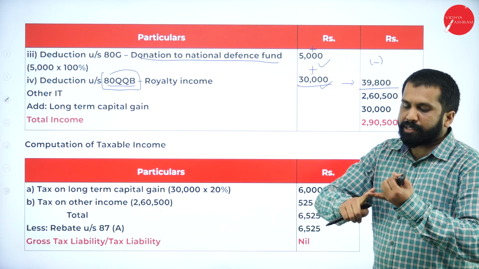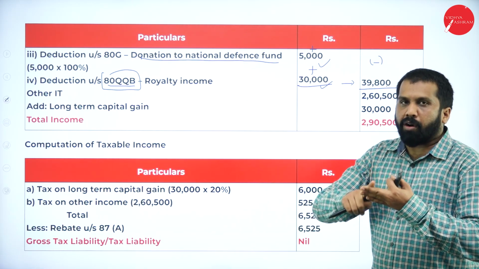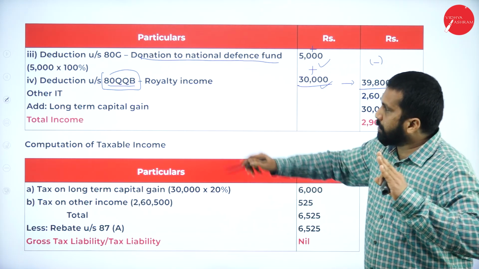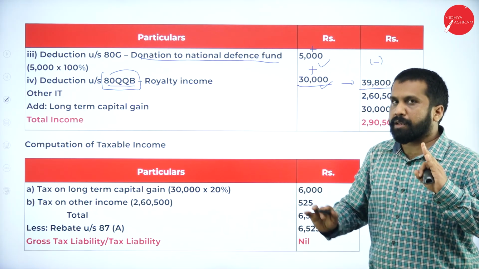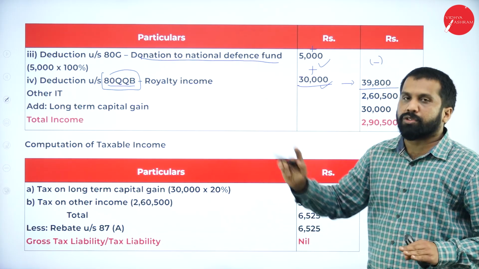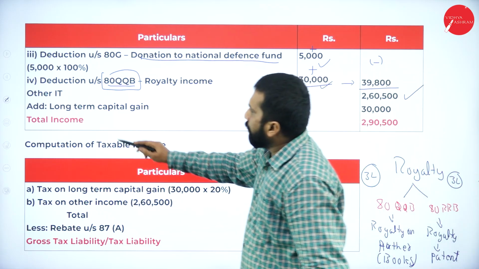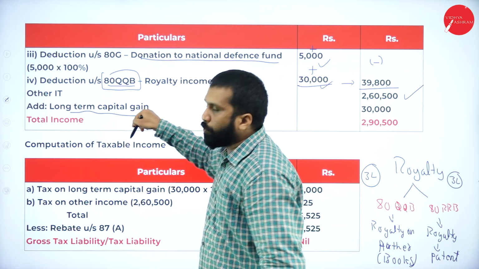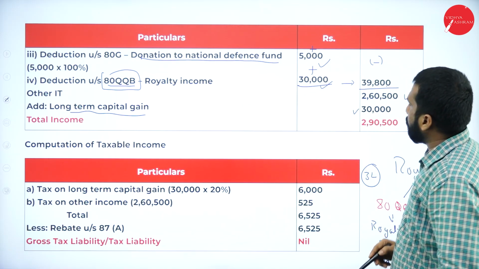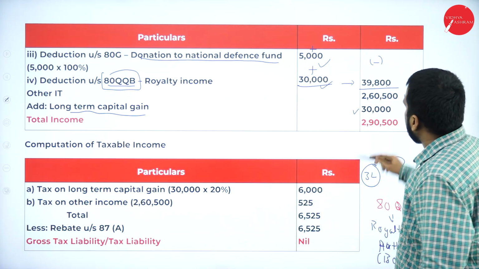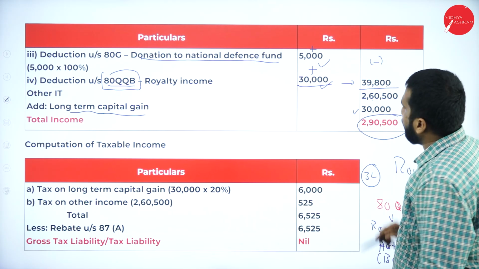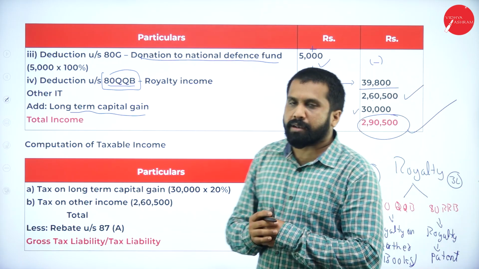Now, once you are done with this, as I told you, horse race, lottery, long-term capital gain. Horse race, lottery, long-term capital gain, we will add separately. After deduction, you should add. Clear? Before that, you are not supposed to add. After deduction, you should add. Similarly, long-term capital gain, now we are adding. How much it is? 30,000. It is already given in the question. 2,60,500 plus 30,000 is 2,90,500. Hope you are clear.